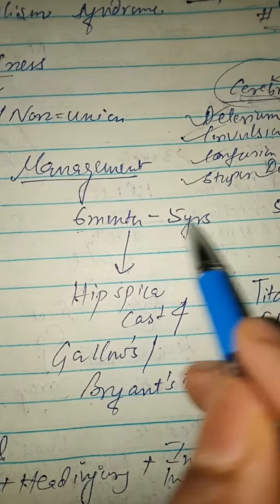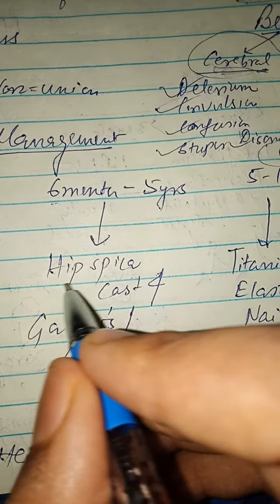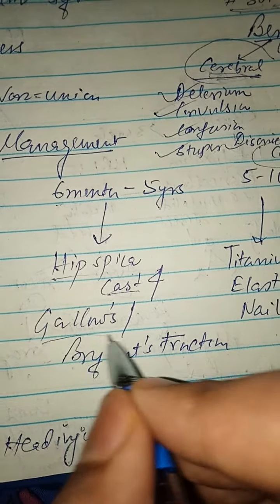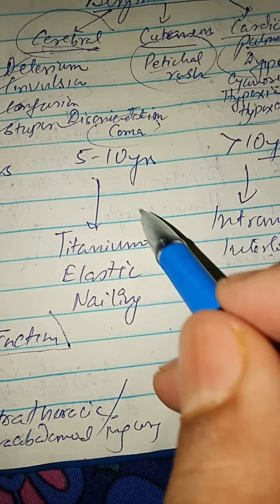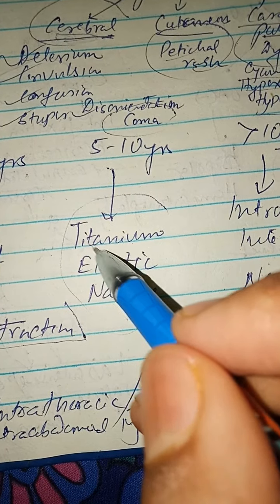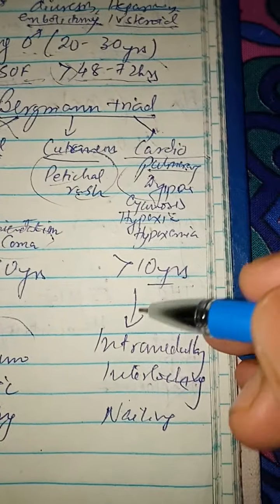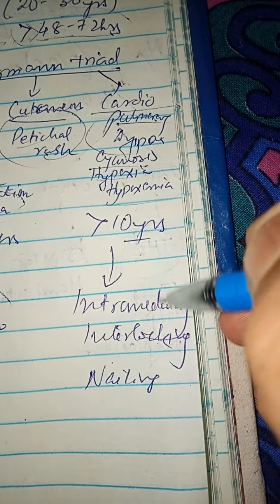If the age is between 6 months to 5 years, you have to manage by hip spica cast and gallows or Bryant's traction. And if the age is 5 to 10 years, we have to use titanium elastic nailing. And if the age is greater than 10 years, we have to use intramedullary interlocking nail.